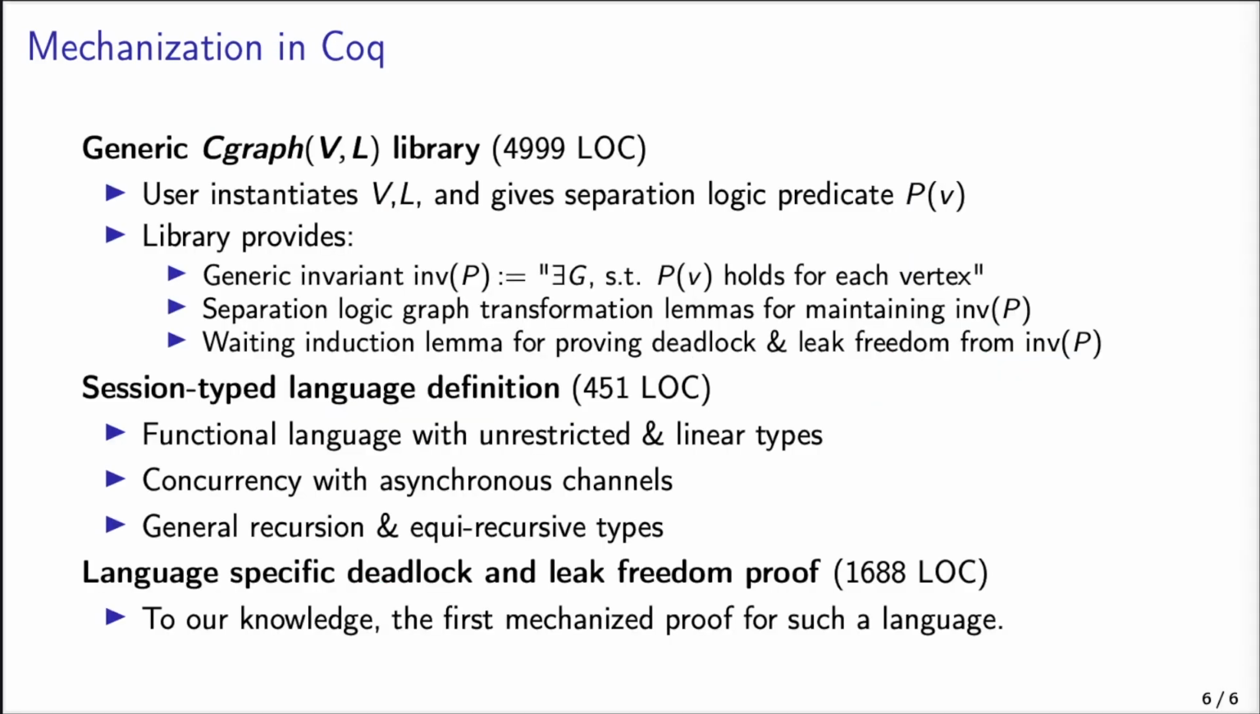We have mechanized all results in Coq. The main body is a generic connectivity graph library that is parameterized over the vertex and label sets, and also over a local separation logic predicate for each vertex. The library then provides a generic invariant construction that says that there exists a connectivity graph such that the local predicates hold for all vertices. It then gives separation logic graph transformation lemmas that can be used to prove that the invariant is preserved as the program executes. It also provides the waiting induction lemma for proving that deadlock and leak freedom follow from the invariant.